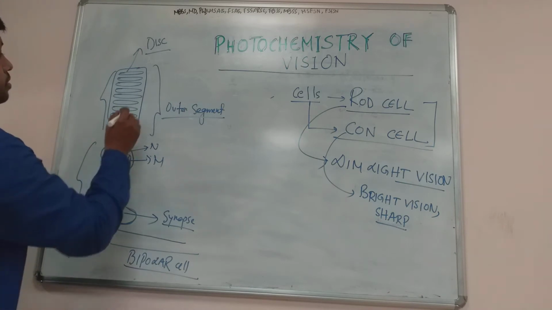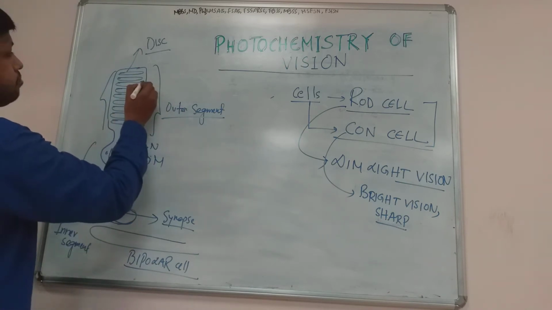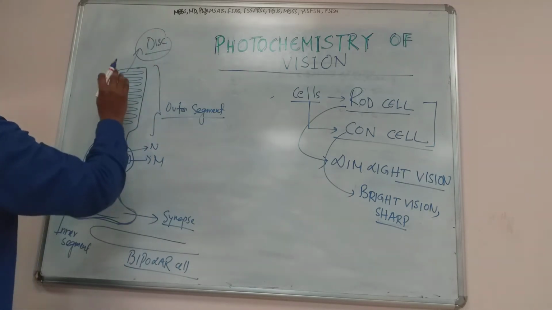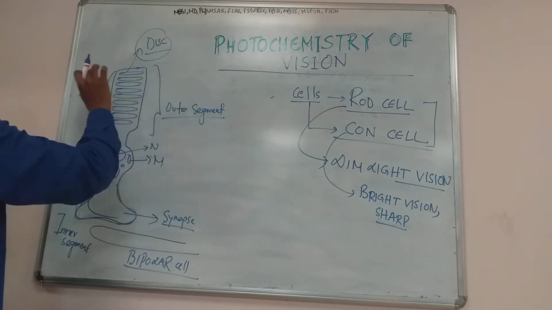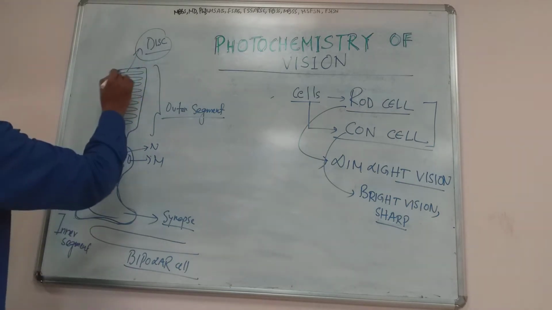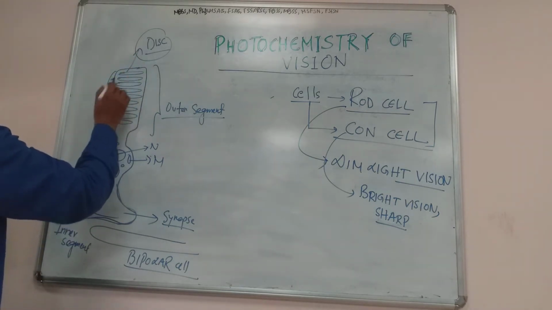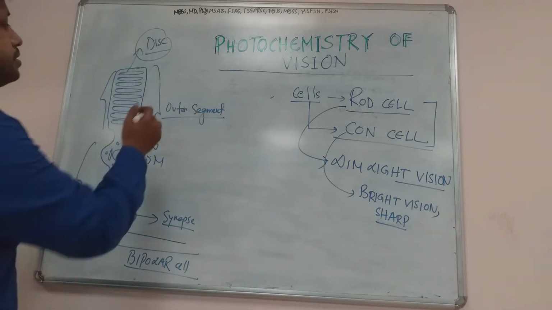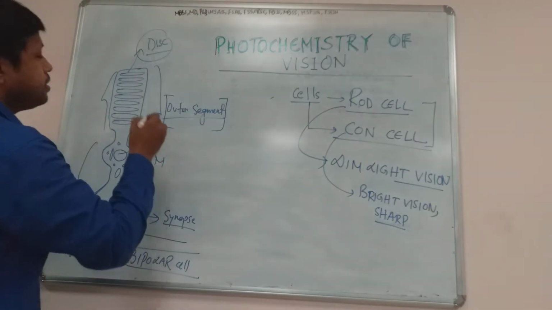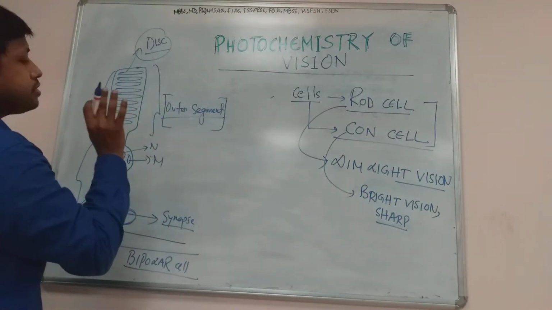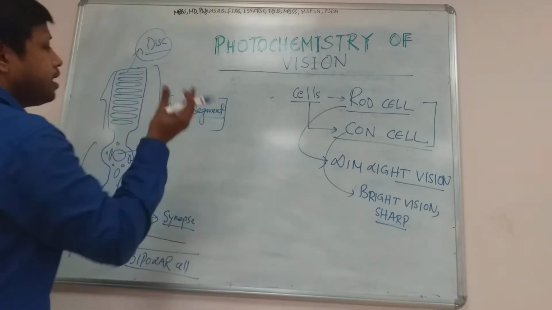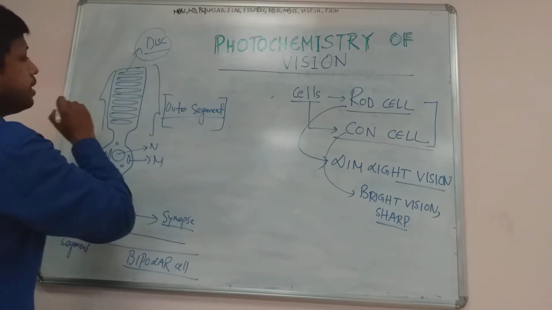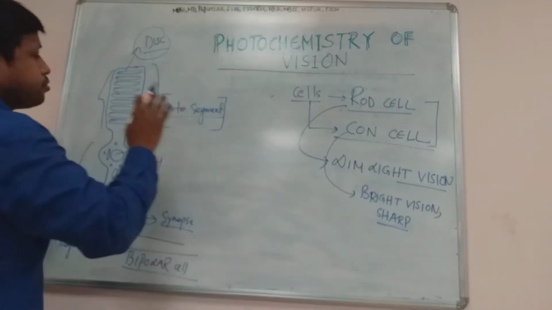Now this outer segment has some. The discs are nothing but made up of plasma membrane. There are so many discs, and this outer segment contains the visual pigments. We will discuss visual pigments, which are responsible for the chemical reaction when light falls on the retina. These are present on the disc, on the plasma membrane, and these discs are present on the outer segment.